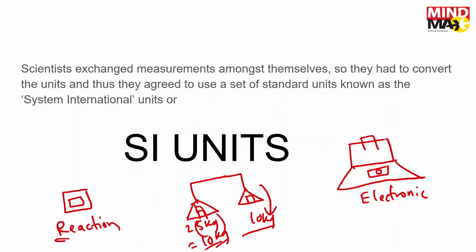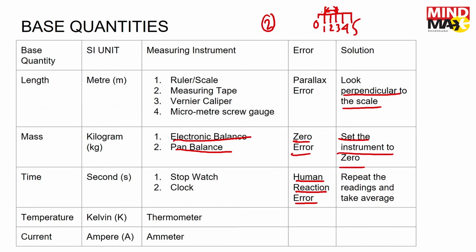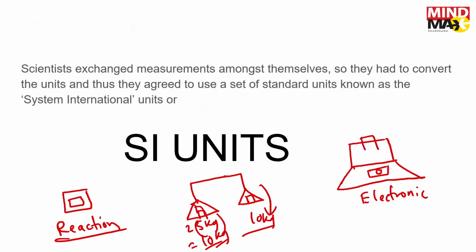If you are young, most young people have a very short reaction time. They react very swiftly. But with age, our reaction becomes a bit lengthier, so our reaction time is a bit more. This can be adjusted by repeating the readings and taking the average. Let's say you take the reading 10 times.